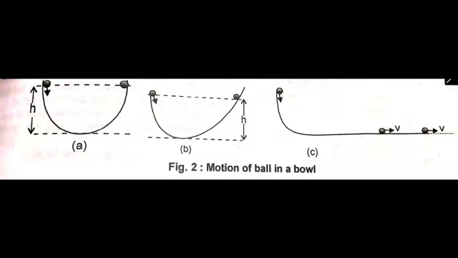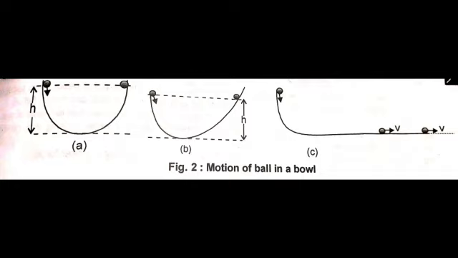In figure C, we can see that if the other side is made horizontal, the ball will never stop because it will never be able to reach the same height. It means its speed will not decrease. It will have uniform velocity on the horizontal surface.